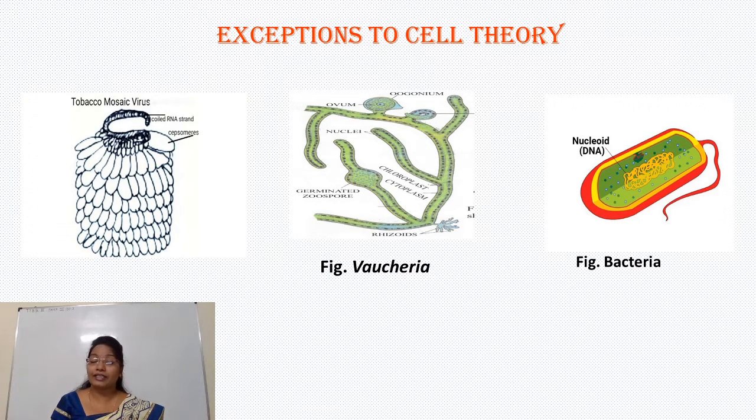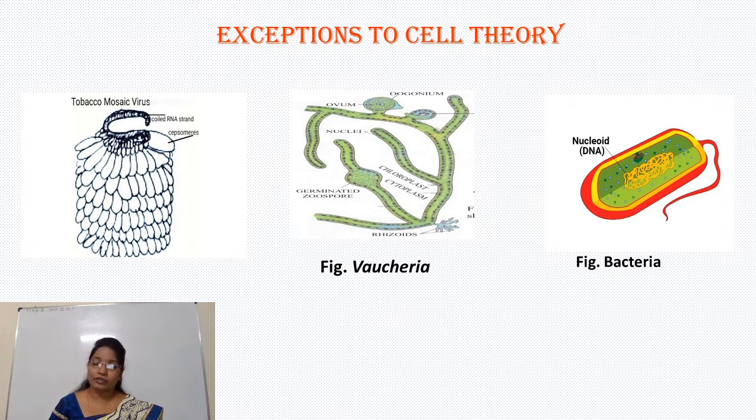The similar case applies to viroids. Viroids are small single RNA containing particles which cause diseases. They also don't have cellular architecture.